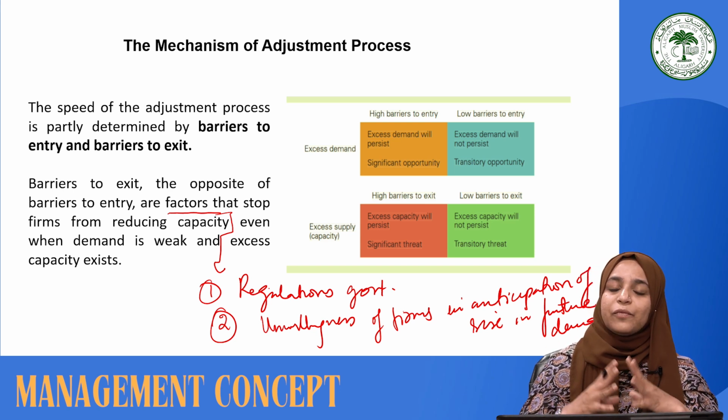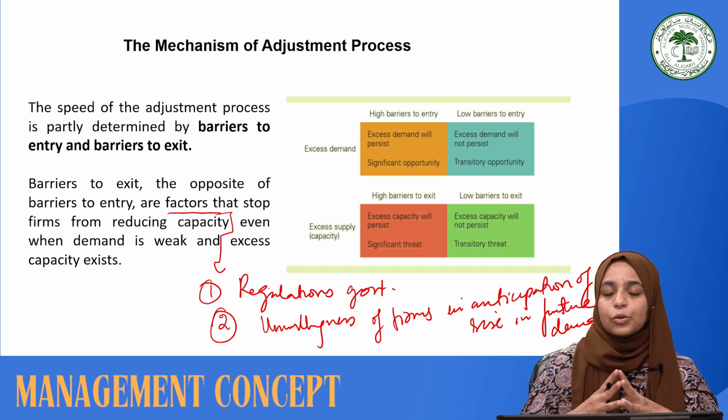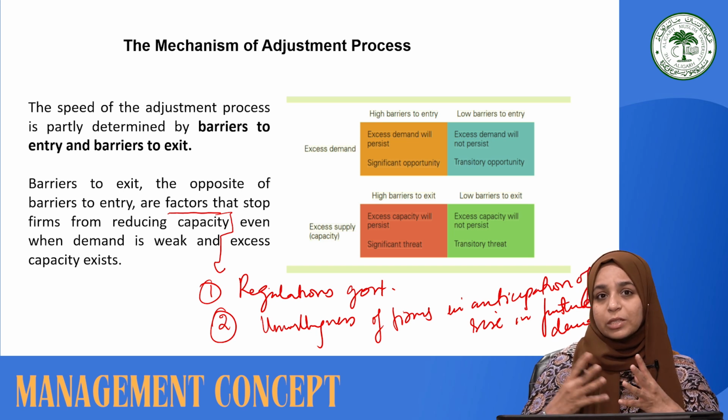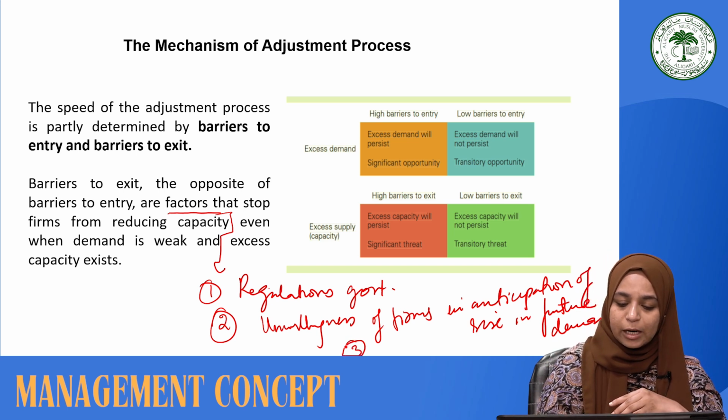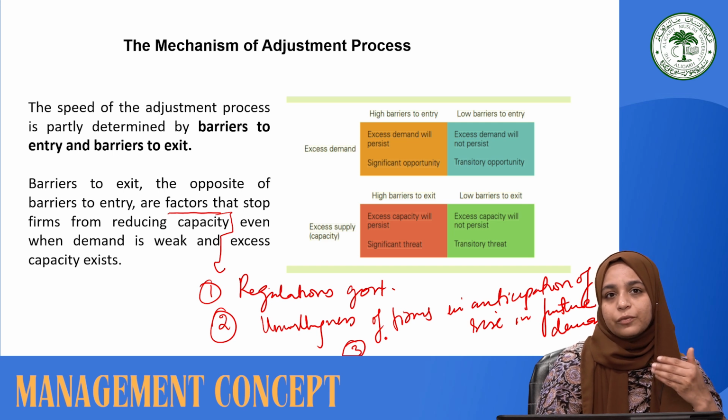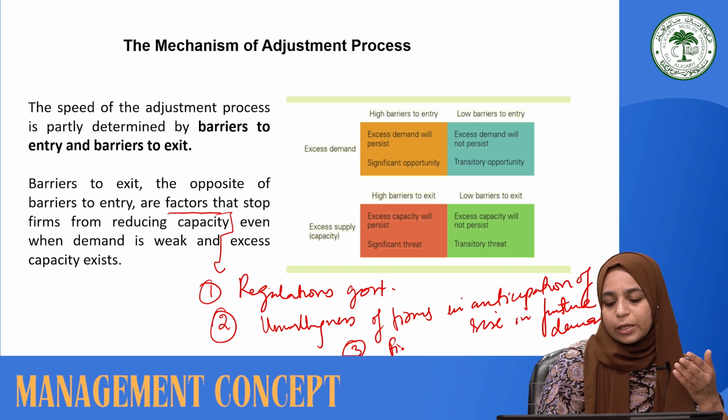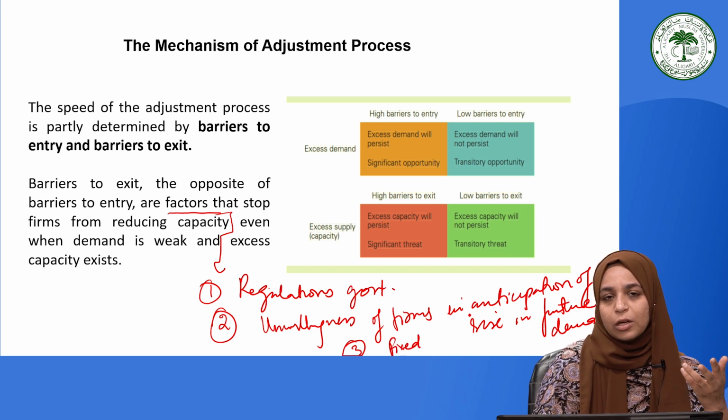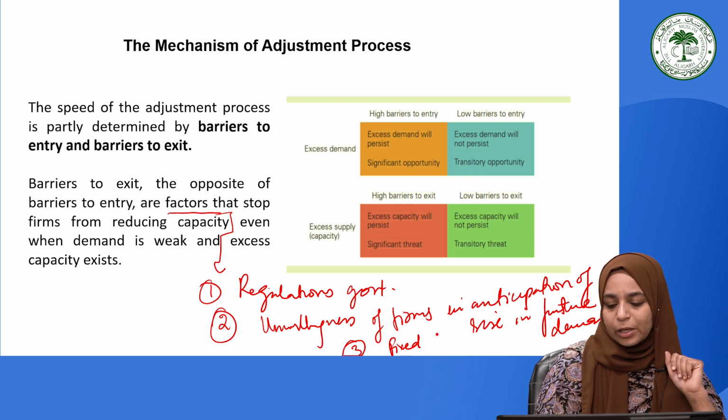And moreover, if the fixed cost of shutting down a plant or announcing a layoff to employees is high, so when the cost burden on the firm is higher, the firms are more reluctant to reduce the capacity of their production.